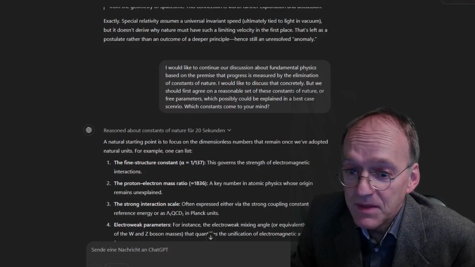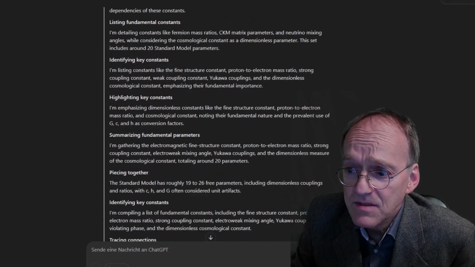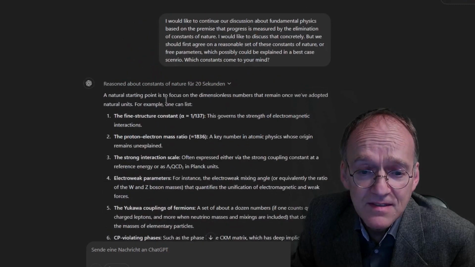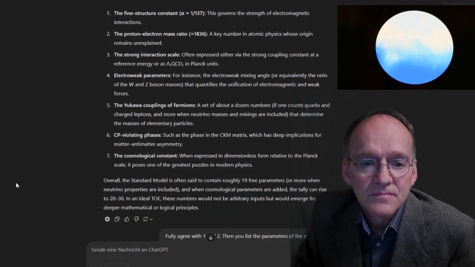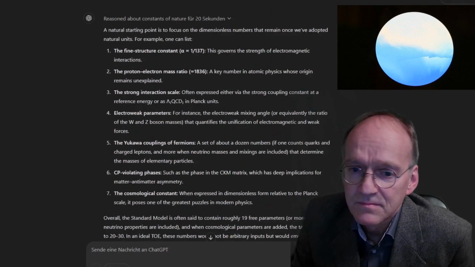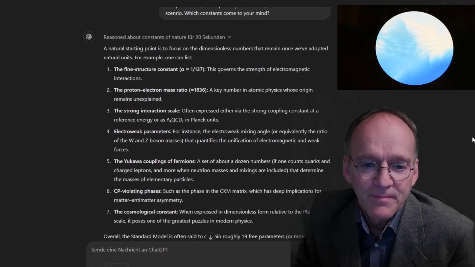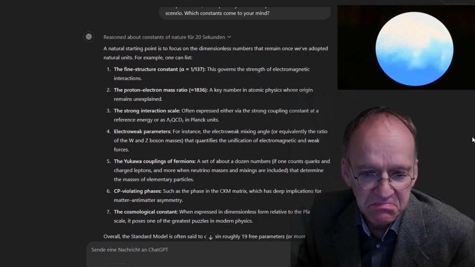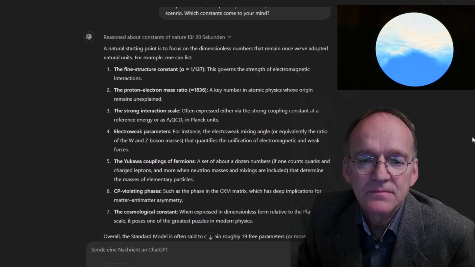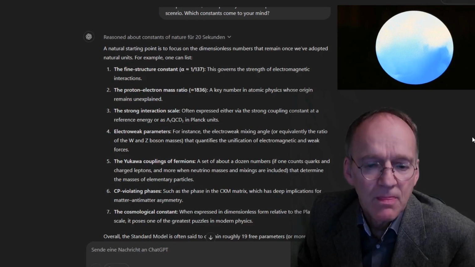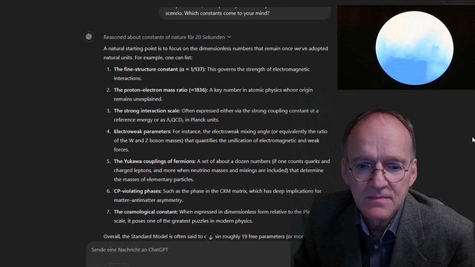I show you a little bit the thinking, it's a long thinking process anyway, but let's listen to his answer now. A natural starting point is to focus on the dimensionless numbers that remain once we've adopted natural units. For example, one can list: 1. The fine structure constant, 1/137. Agree. This governs the strength of electromagnetic interactions. 2. The proton-electron mass ratio, 1836. Good point. A key number in atomic physics whose origin remains unexplained.